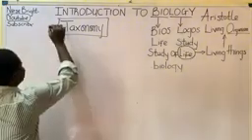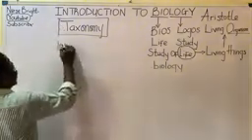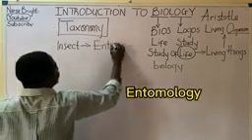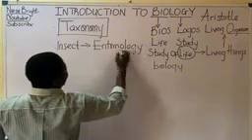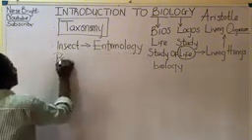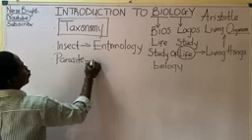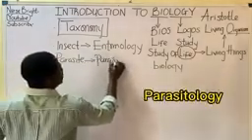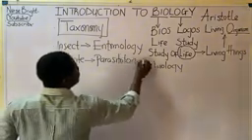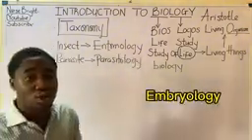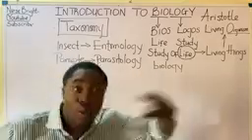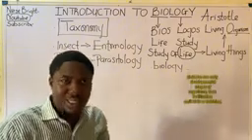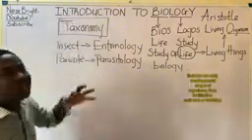But before then, let's simply talk about other branches like the study of insects. The study of insects is simply called entomology. Take note, entomology. Okay, we have others like the study of parasites. What's that? It is simply called parasitology. Do you understand? We have different aspects. You know, we have embryology, which is also called developmental biology: how embryos are being developed.